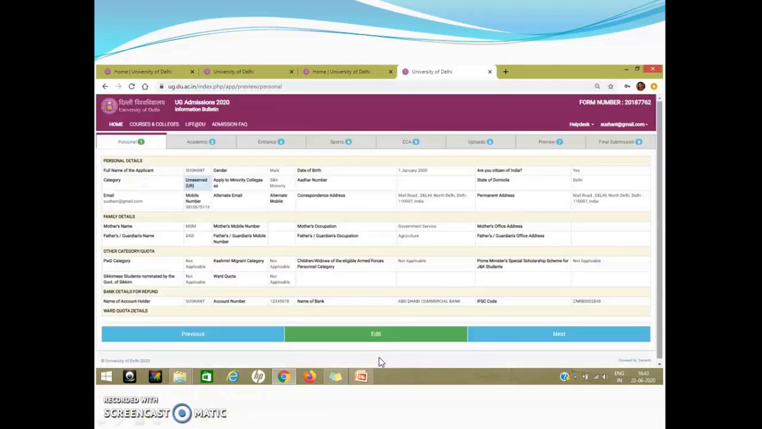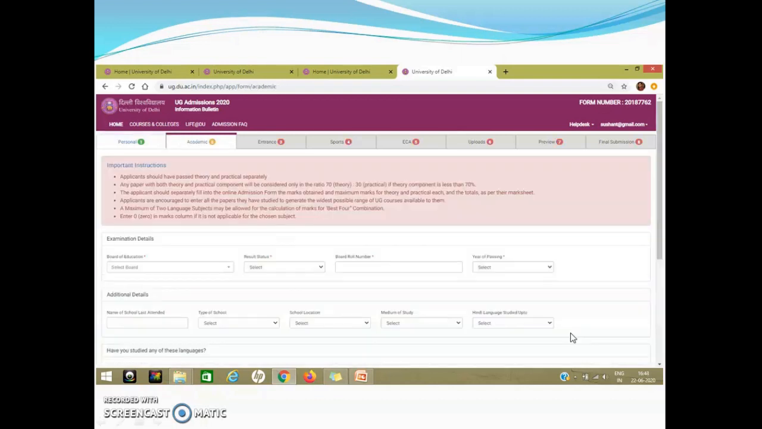You will be redirected to the next page, where you will be able to preview this entire information which you have given. If you think that there has been some error, you can click on this green tab and edit it. Once you are satisfied, click on next and go to the next page.